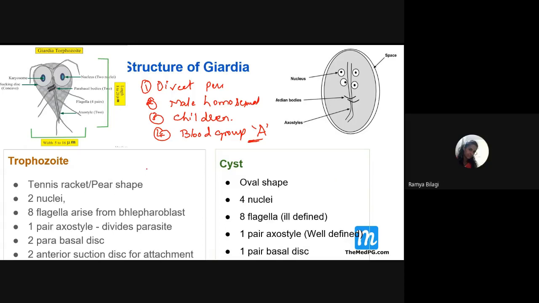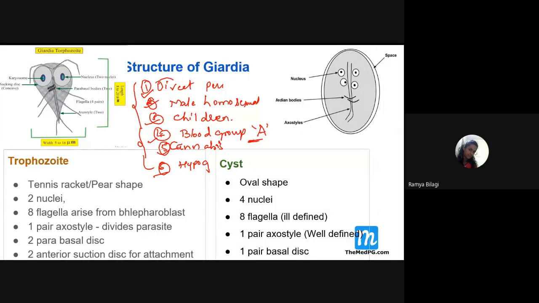So blood group A is susceptible. And then people who use cannabis are also more susceptible to Giardia lamblia. Then one more thing is that people who have hypogammaglobulinemia are also more susceptible to the protozoal infection caused by Giardia lamblia. So all these points are very, very important for your MCQ.